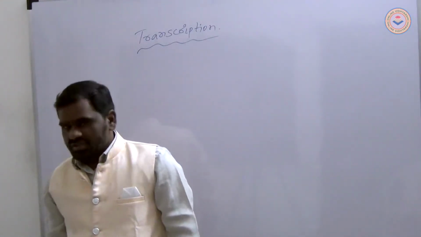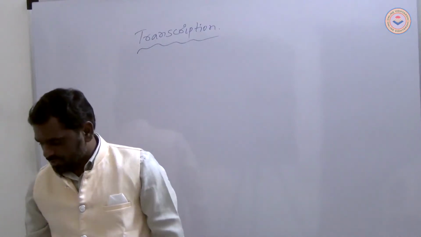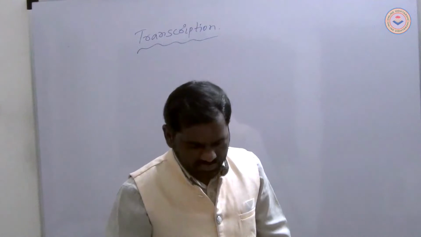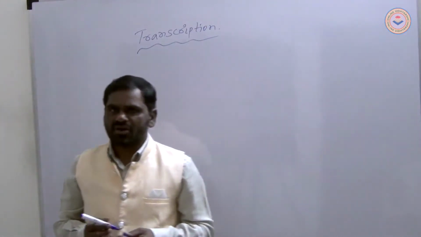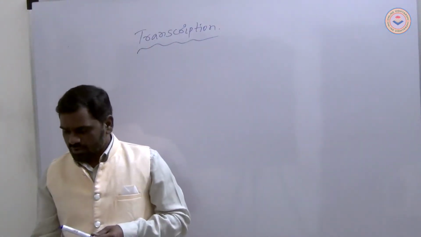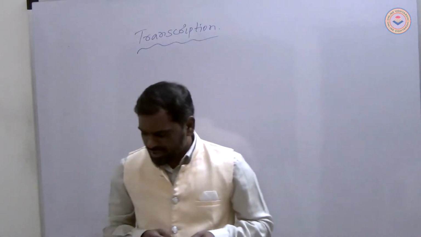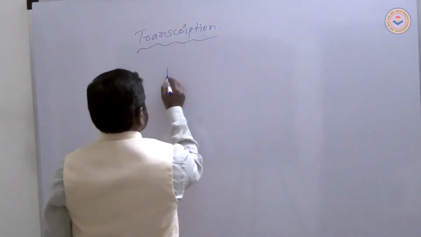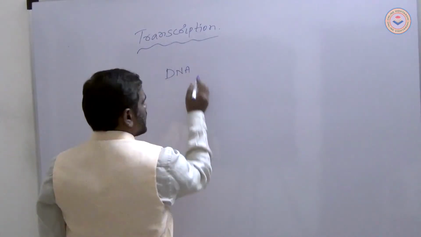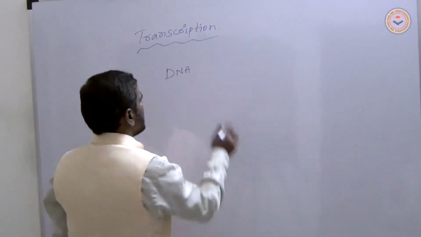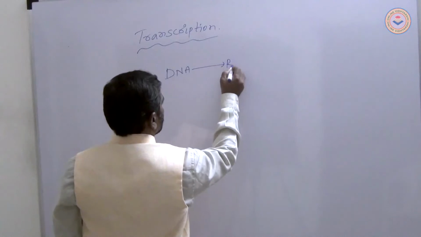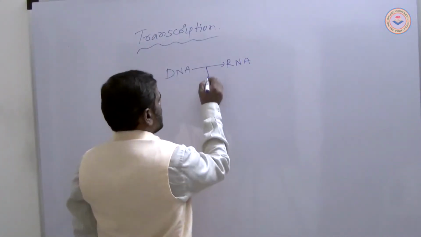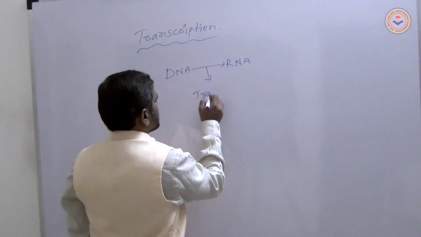Now, the copying of genetic information from one strand of DNA into RNA is termed transcription. The copying of genetic material means DNA changes into RNA. It is called transcription.